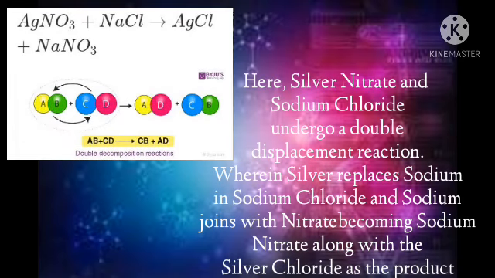Here, silver nitrate and sodium chloride undergo a double displacement reaction, wherein silver replaces sodium, and sodium joins with nitrate, becoming sodium nitrate, along with silver chloride as the product.